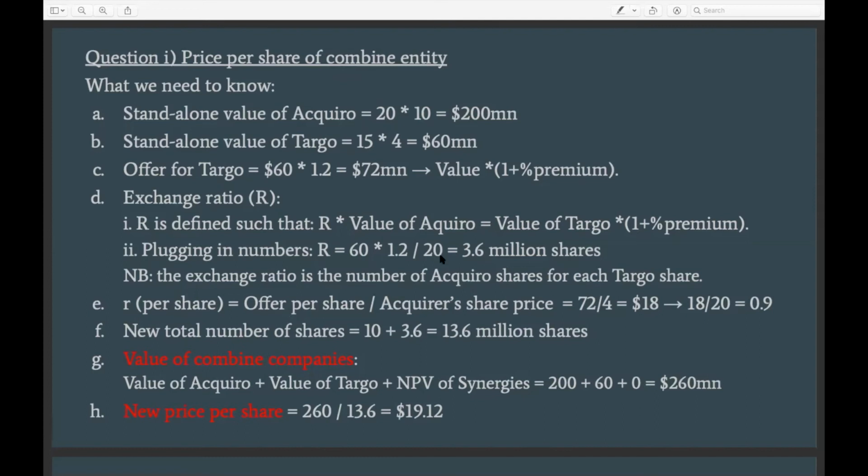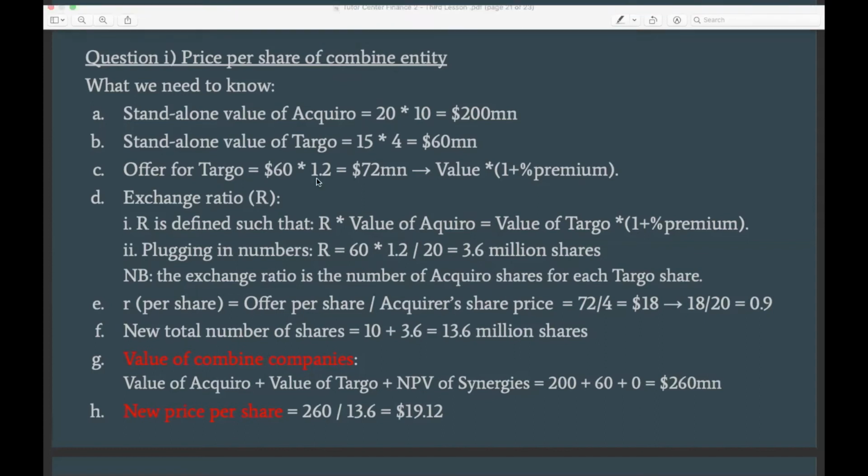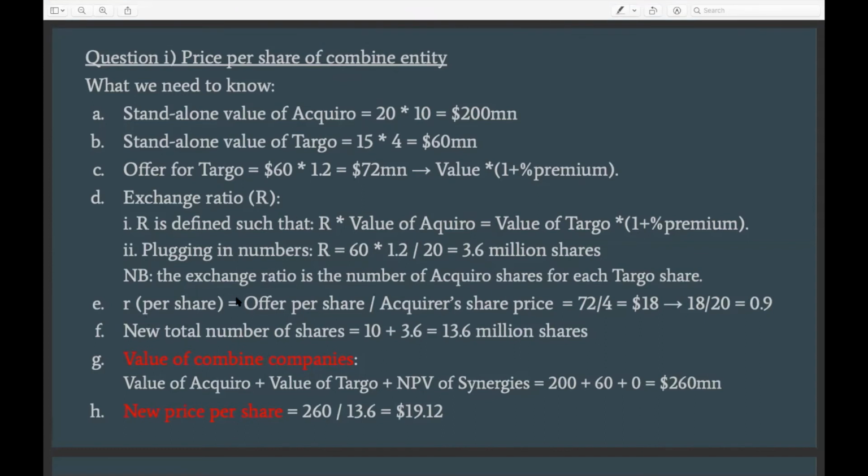So the small r, the big R is based on the total value, right? So here you see we are taking the total value that's going to be paid instead of the value per share price that's going to be paid. And there is a significant difference here, obviously, right? With small r, we can find the value that is going to be paid for each shareholder, for each share of Darboe, how much is going to be paid.